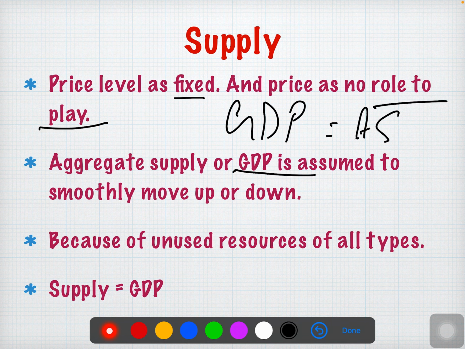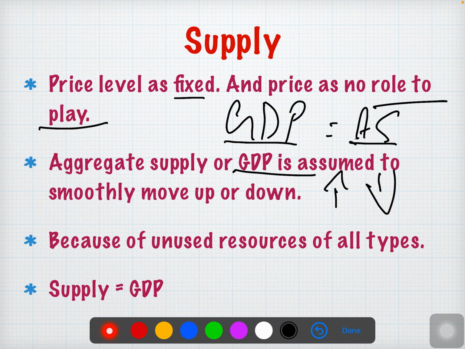They both move up and down, very smoothly. So as I told you already, GDP is equal to aggregate supply. Please do remember this, as in future we are going to talk about it. Aggregate supply moves up and down. So why is it going to move up and down?